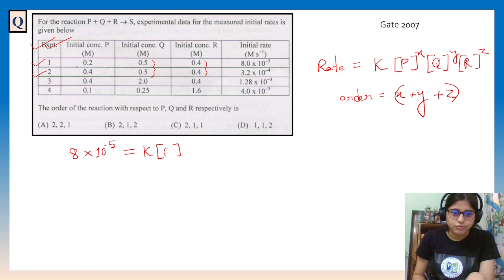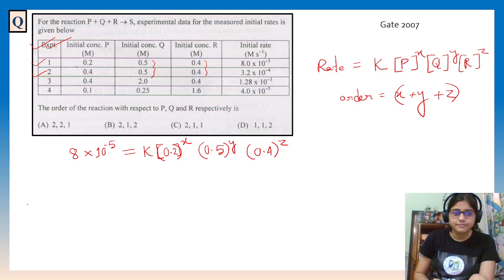So 0.2 to the power x, 0.5 to the power y and 0.4 to the power z. Clear?